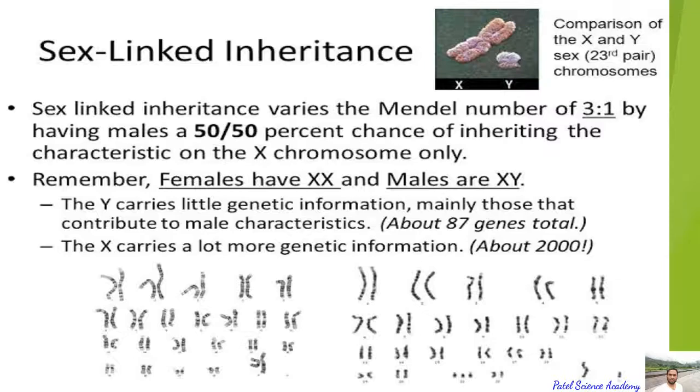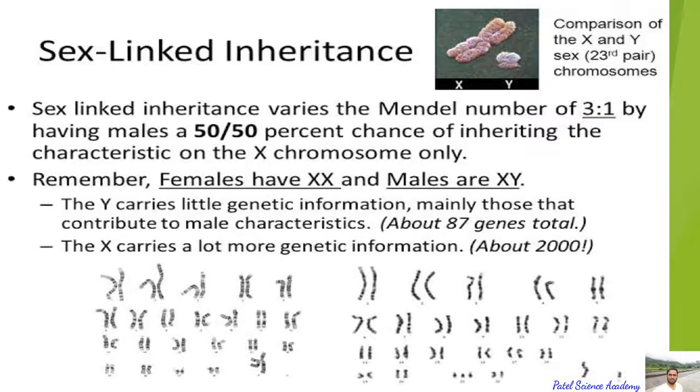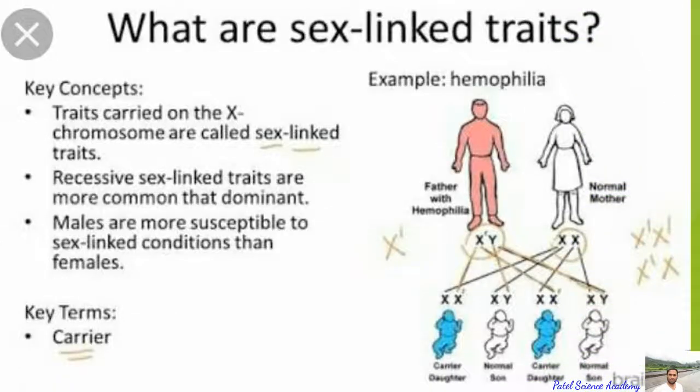The Y carries little genetic information, mainly those that contribute to male characteristics, about 87 genes total, and the X carries a lot more genetic information, about 2000 almost. So dear students, this is about sex-linked inheritance.